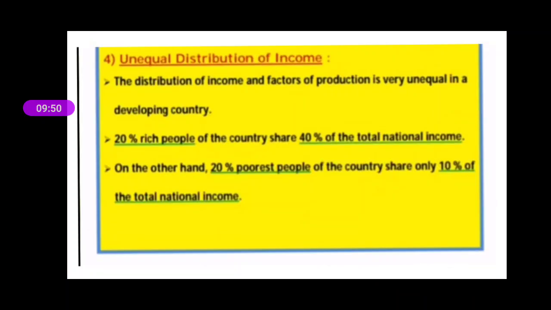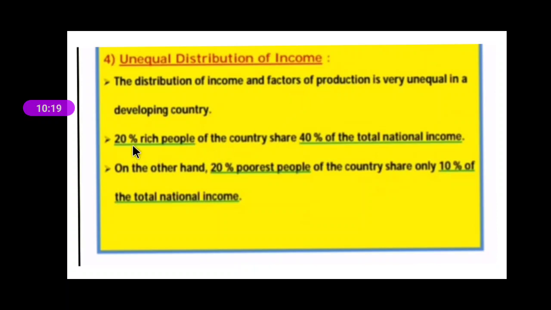Number 4 is unequal distribution of income. The distribution of income and factors of production is very unequal in developing countries. Whatever income there is gets distributed, but not equally. Even the factors of production we have are unequally distributed.